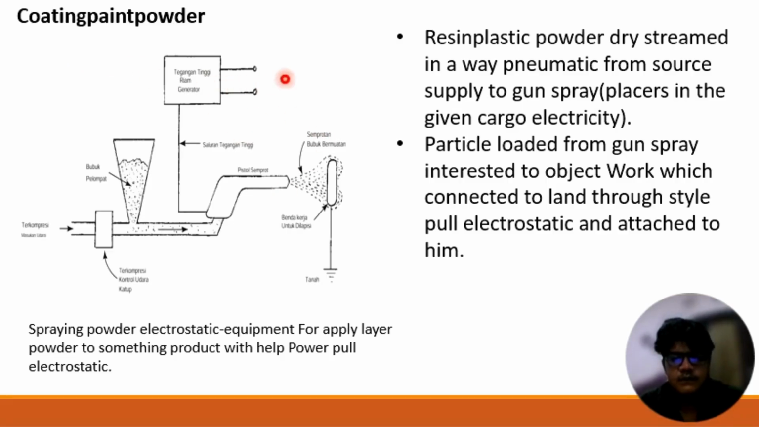Next, powder paint coating. In powder coating, this is dry resin plastic powder steamed in a pneumatic way from the supply source to the spray gun. And next, spray particles load from the spray gun, attracted to the work object which is connected to the lamp through electrostatic pull force and attached to it. This is the schematic of powder paint coating in this picture.